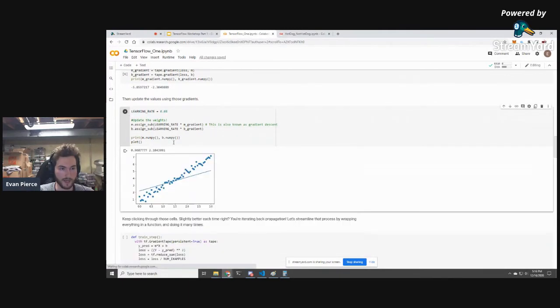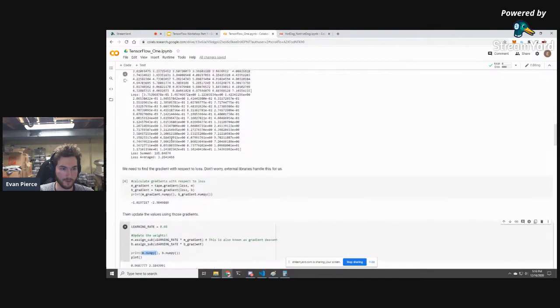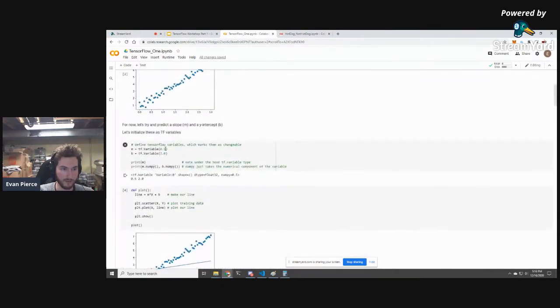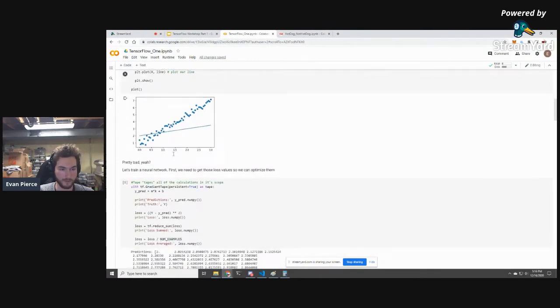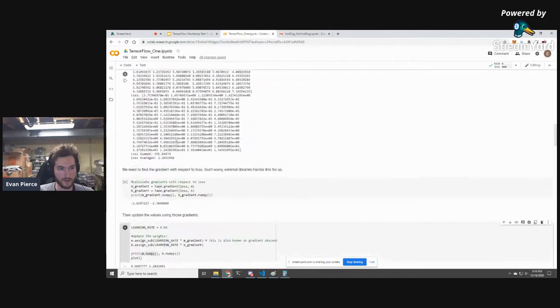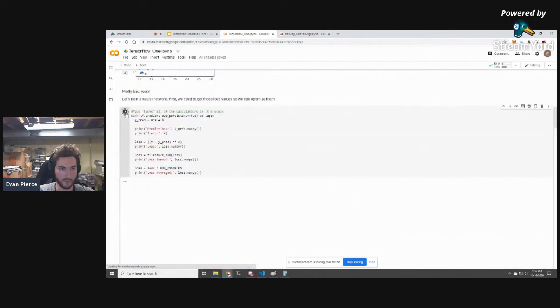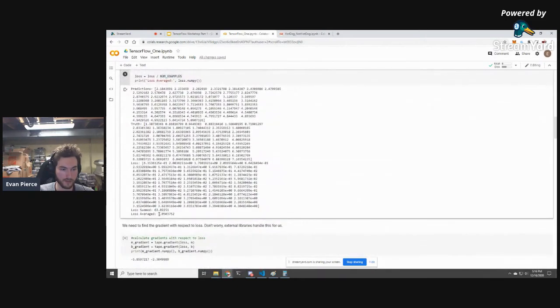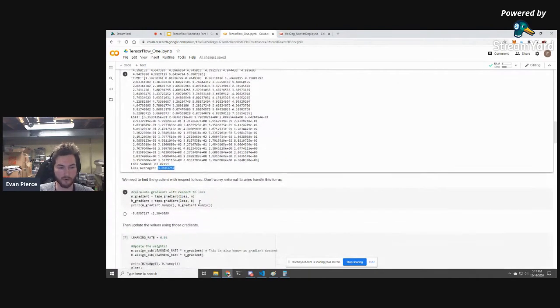So if I do that, we can see the new weights. So M started, if we go back up, M started at 0.05 and the bias, or the y-intercept, started at 2. So we can check. So the y-intercept went up, and the slope went up a lot. So if we go up here again and we calculate, the loss was 3. Now it's 1. So technically this is a lot better than what we had before.